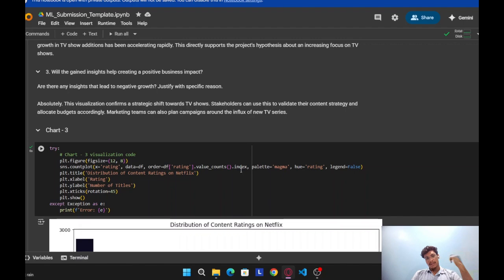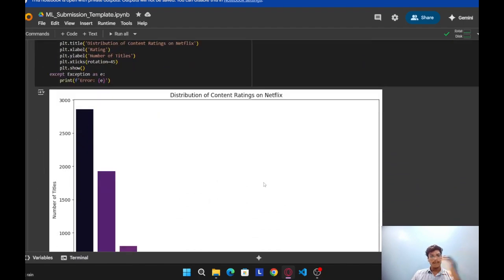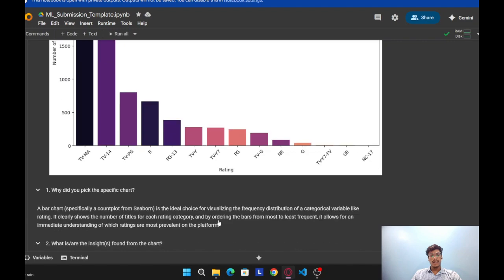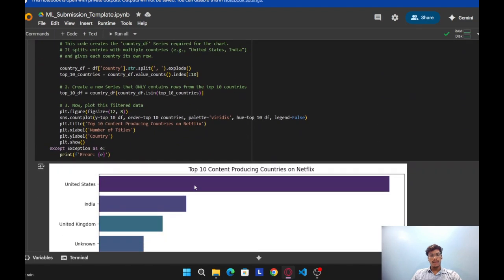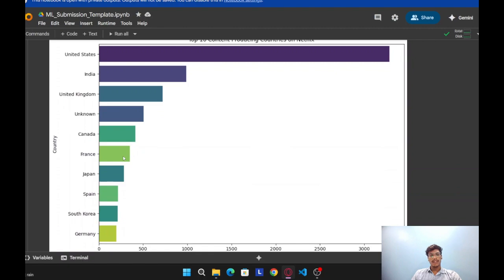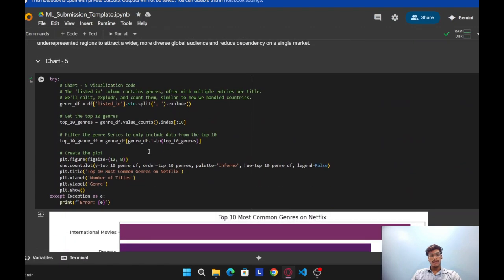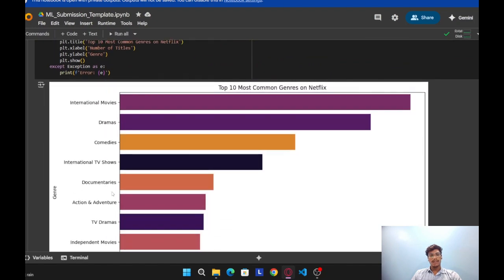Coming to chart 3 visualization code, here we are using a vertical bar graph. Here we are seeing the number of titles by rating. And chart 4 is a horizontal bar graph: top 10 content producing countries on Netflix, with country. Chart 5: top 10 most common genres on Netflix, with genre.